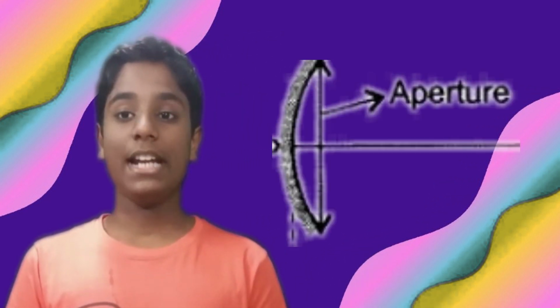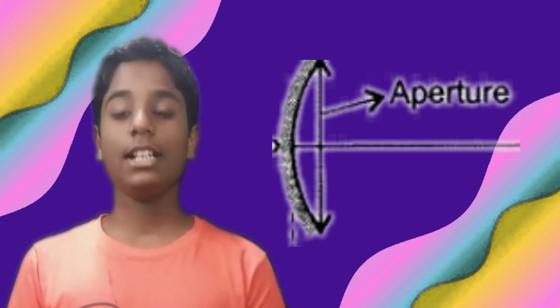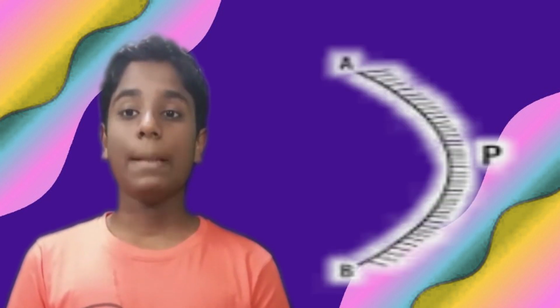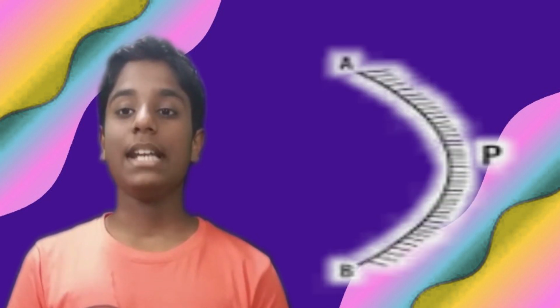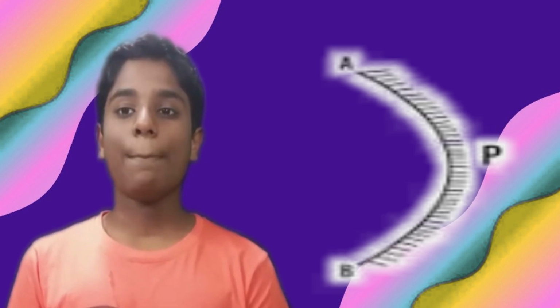Now we'll understand the terms related to spherical mirrors. The first one is the aperture. The width or the distance over which reflection on the spherical mirror takes place is called the aperture. The second one is the pole. The center of the aperture is called the pole. It is denoted by capital P.